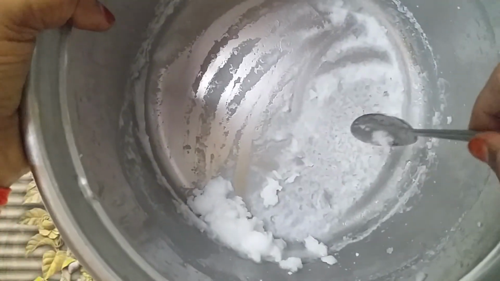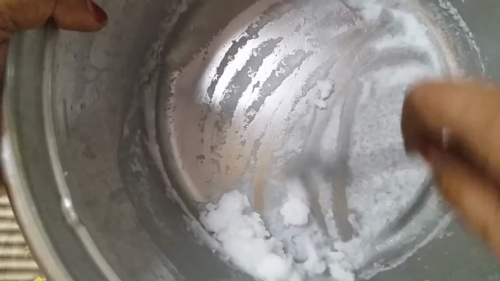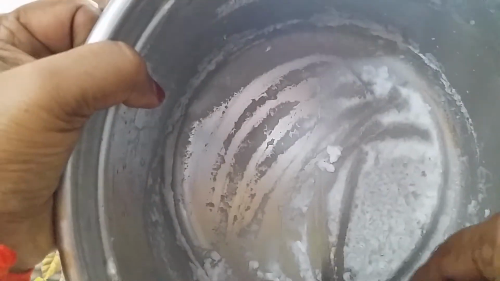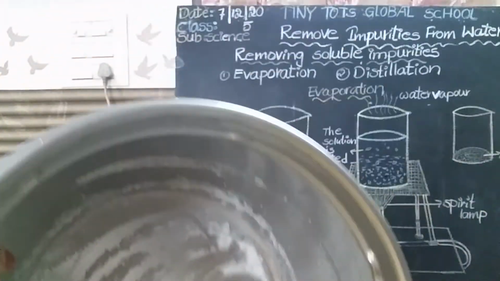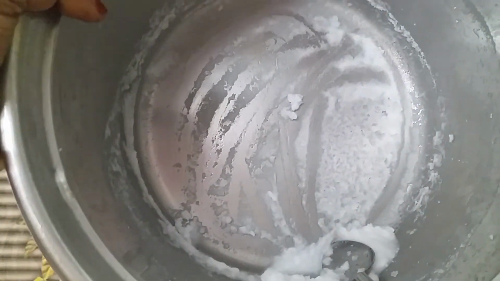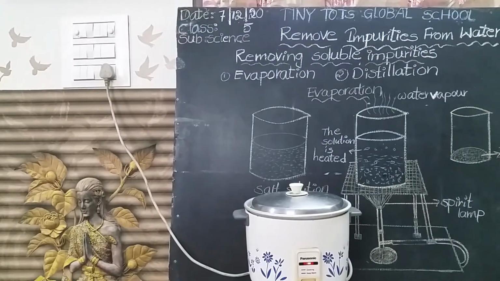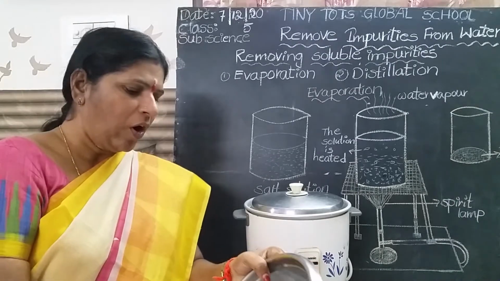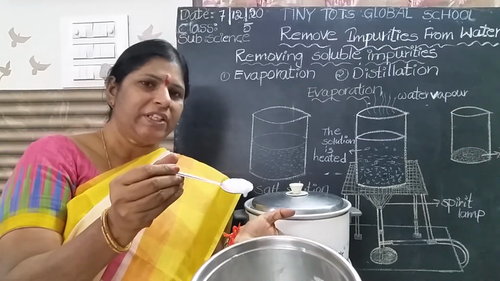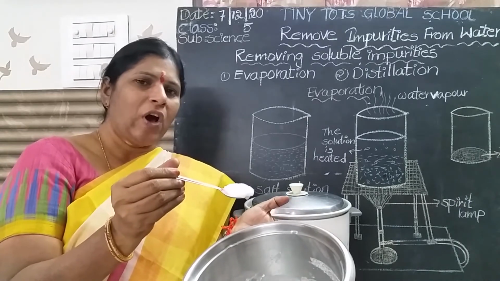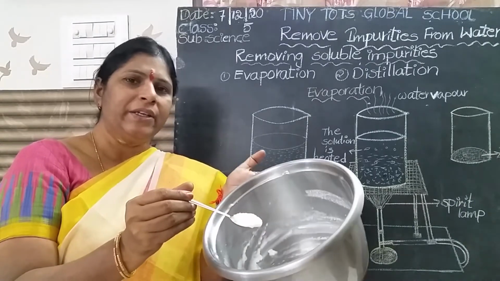All the water evaporates, and only salt is left behind in the dish. In this process we can separate the soluble impurities from the water. Okay children, is it clear? Yes. All the salt is left. This is the impurity. Salt is left behind in the dish.